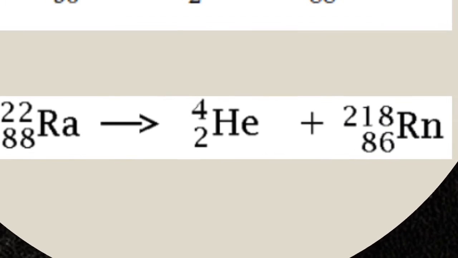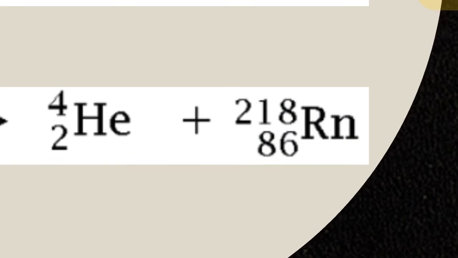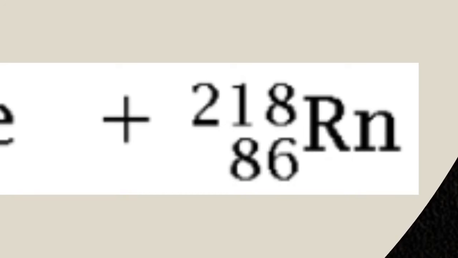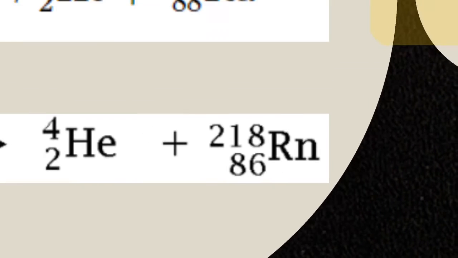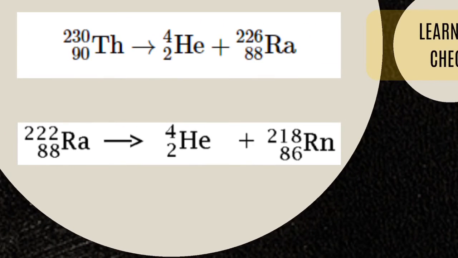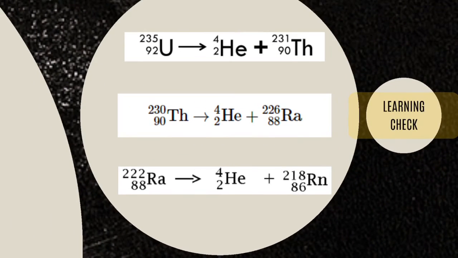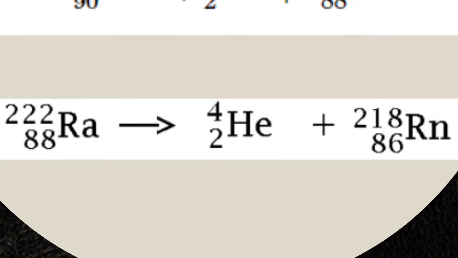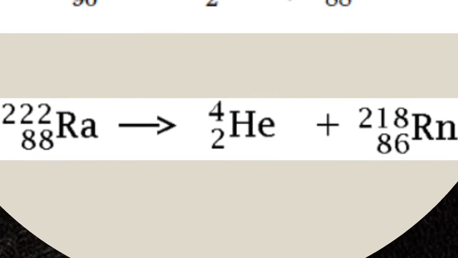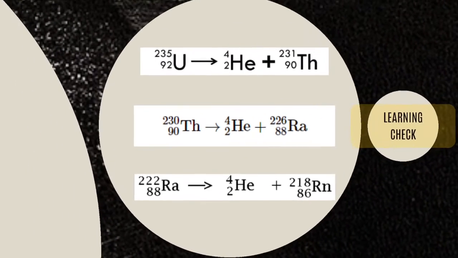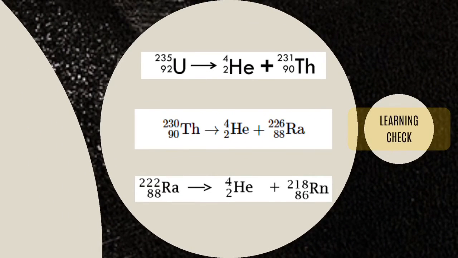This is a specific isotope of radon, since it is the 86th element in the periodic table, and it gives rise to a more stable nucleus. Again, you just have to be very careful to balance things out. So 218 plus 4 gives us 222, radium. Let's take a look at the learning check.